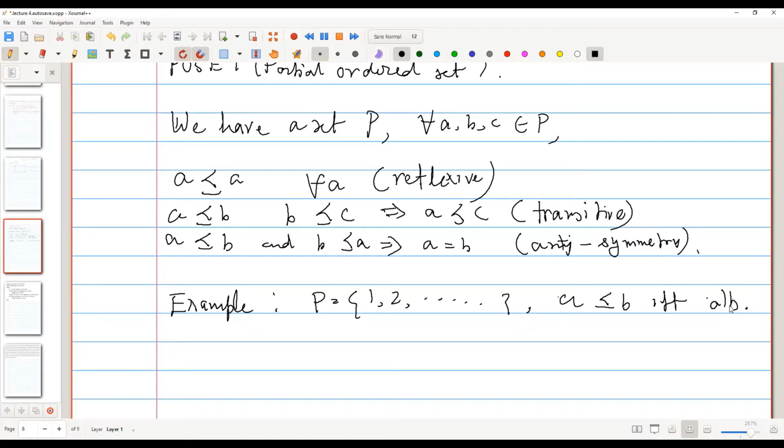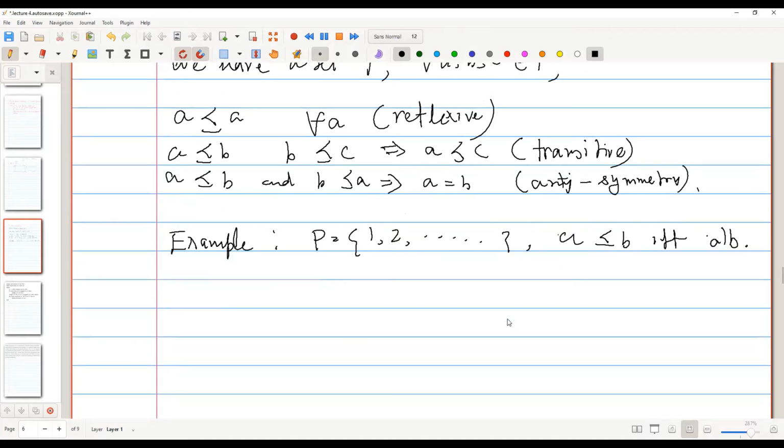And a partially ordered set is called a lattice if every finite set of elements has a join and a meet in that partial order. So what do we mean by join and meet? That I'm going to define in a moment.